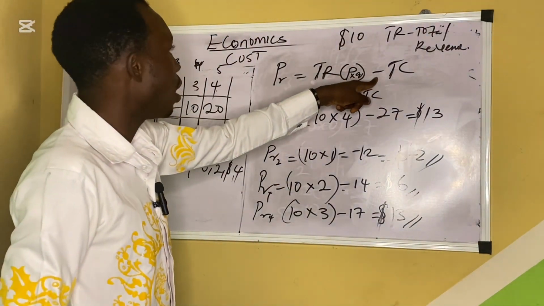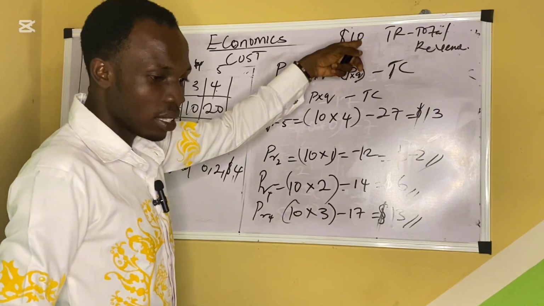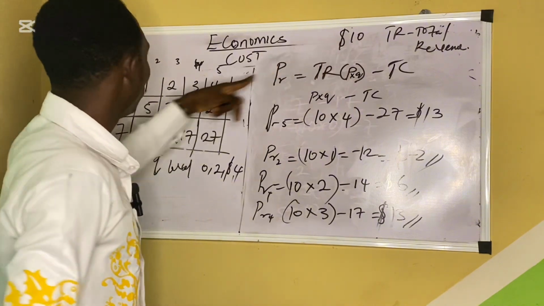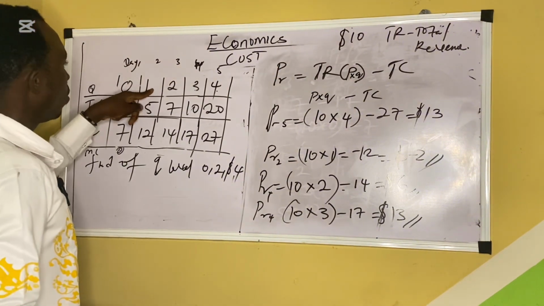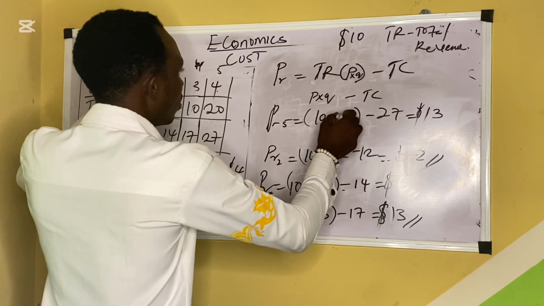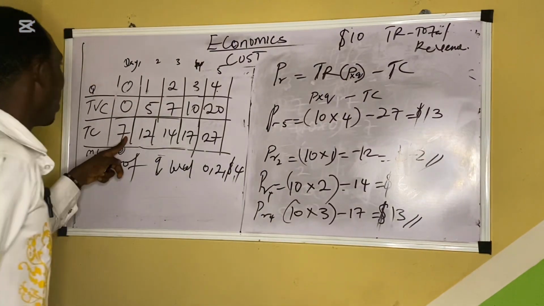Total revenue is how much is a bag of rice? $10. How many bags did you produce? That is the Q. So you now say 10 times this, minus the output that you have.